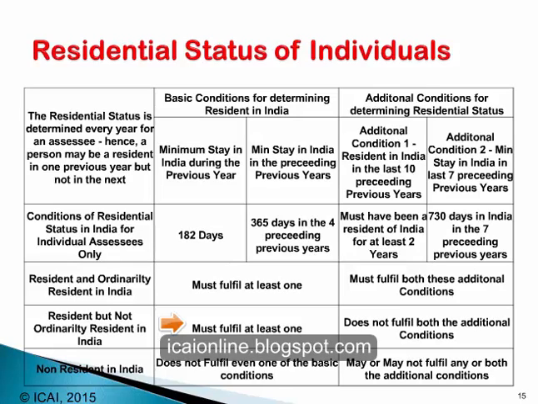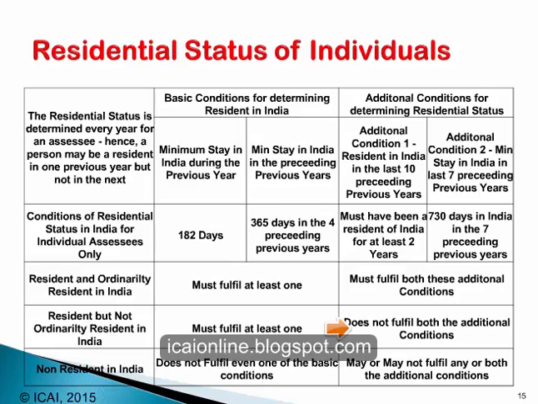And he will be a not ordinarily resident in India if he fulfills one of these conditions, but he does not fulfill both the other conditions. The additional conditions of at least being resident for 2 previous years in the preceding 10 years and being in India for 730 days in the preceding 7 previous years, he does not fulfill both these conditions. He may fulfill only one. In that case, he will be deemed to be a not ordinarily resident in India.